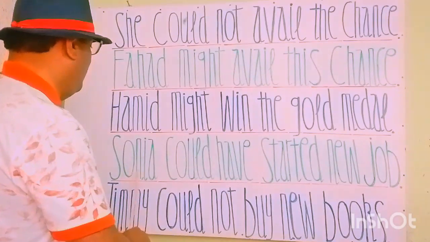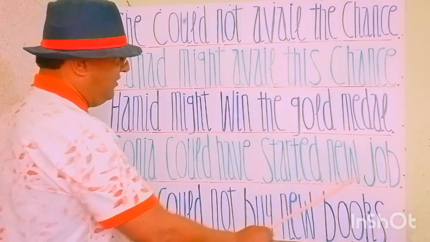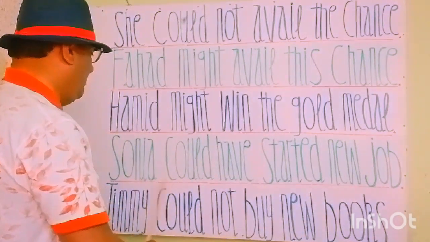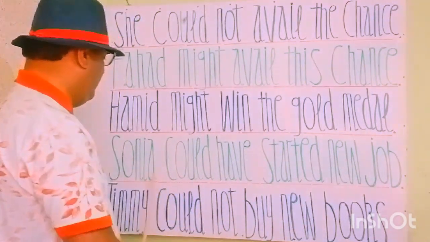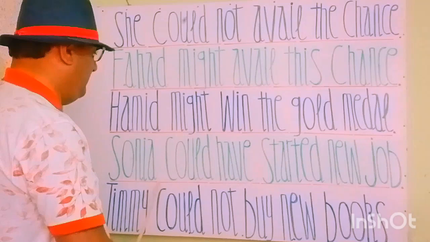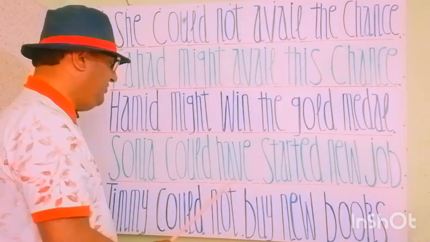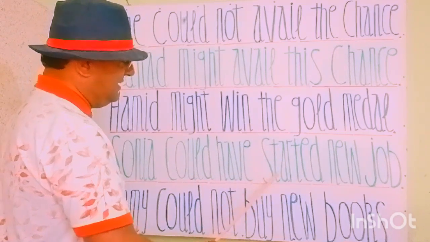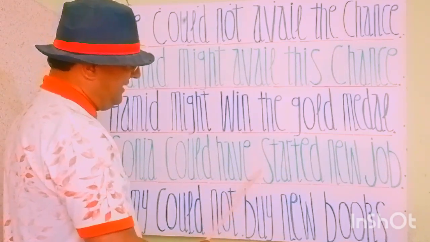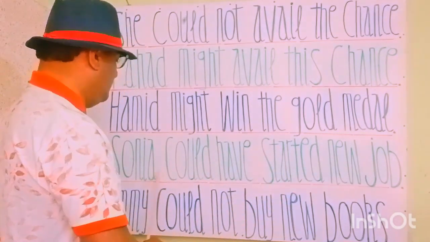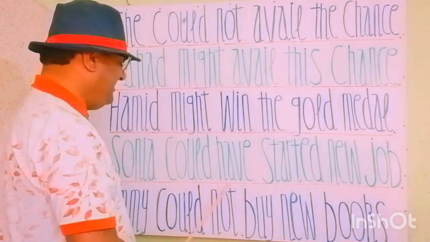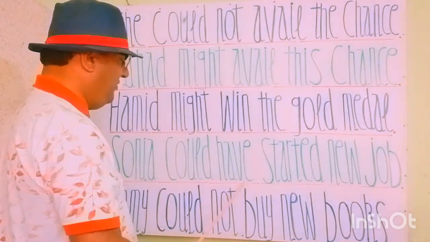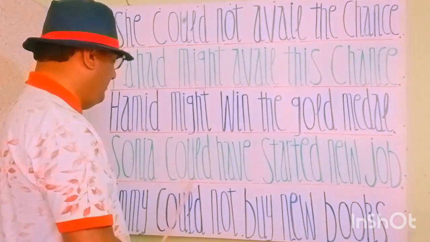is Sonia could have started new job. You see my students, Sonia is a noun and a subject. Could have is a modal verb. This is a past participle form of could. Could have started. Started is the third form of start. So this is the past participle tense of modal verb could.